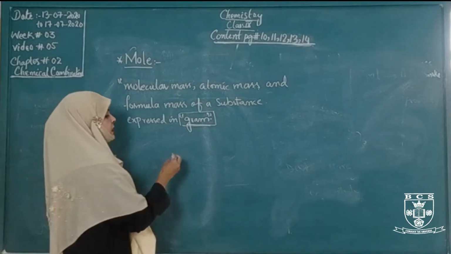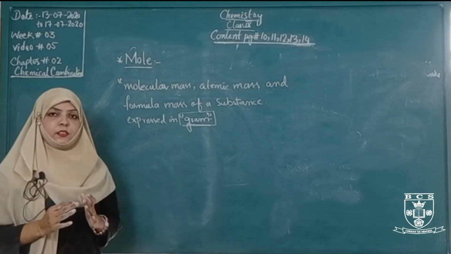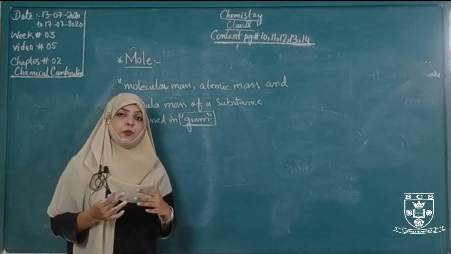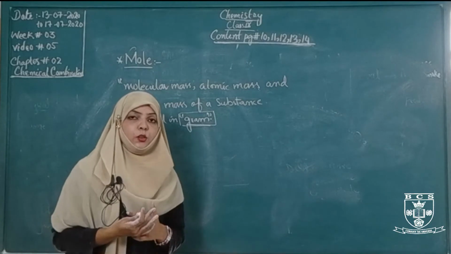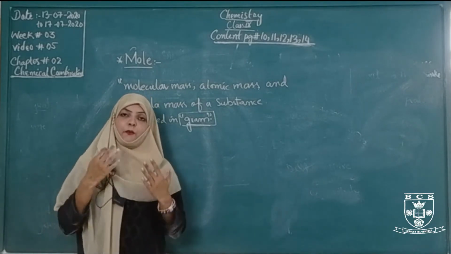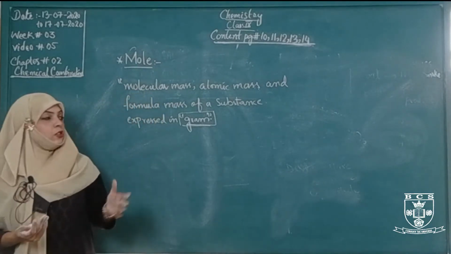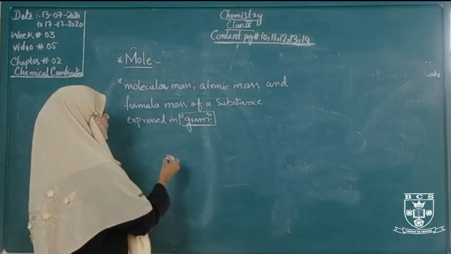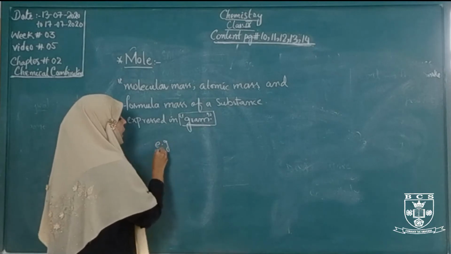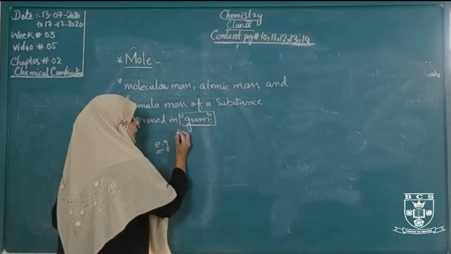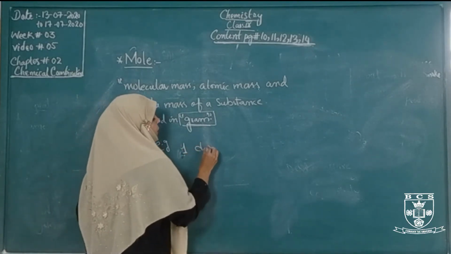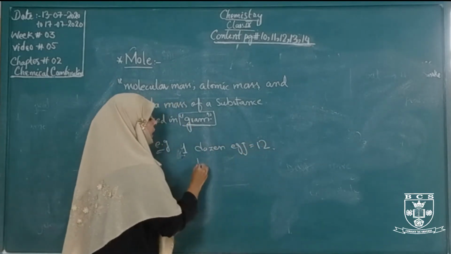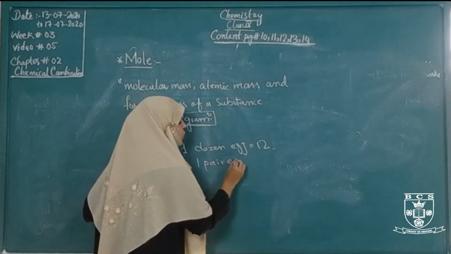We have 1 dozen eggs. Sometimes we purchase 1 dozen eggs. So 1 dozen eggs is equal to 12. 1 pair of eggs means 2. 1 dozen eggs is equal to 12 and 1 pair of eggs is equal to 2.